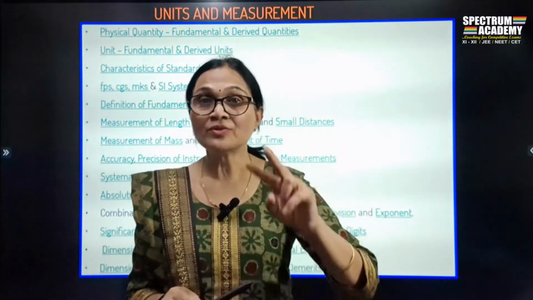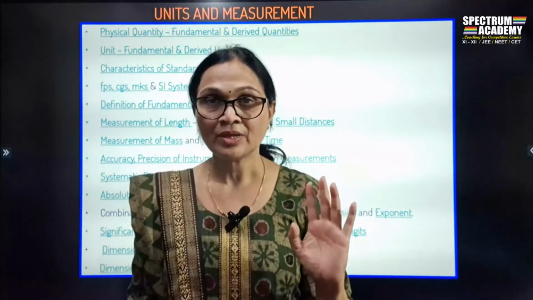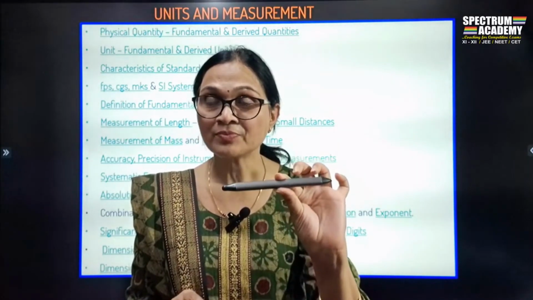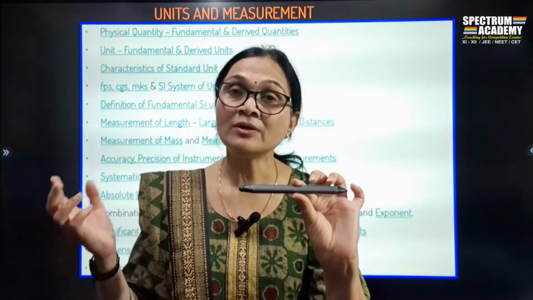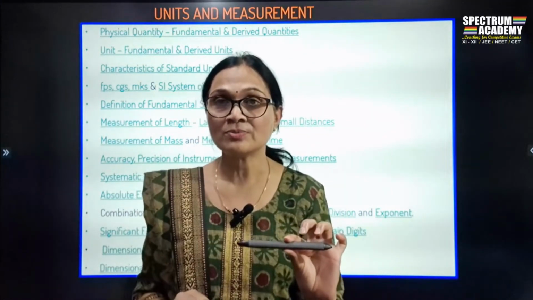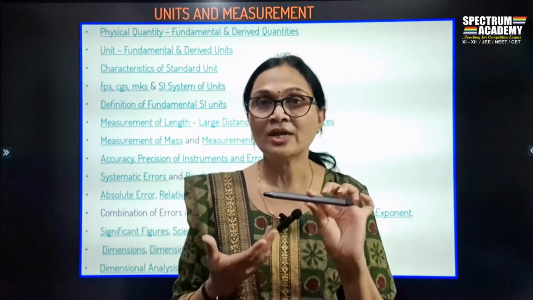What is the difference? The pen is matter, an object. I can't measure the object, but I can measure the properties, the parameters of the object. In this case, the properties are length and mass.